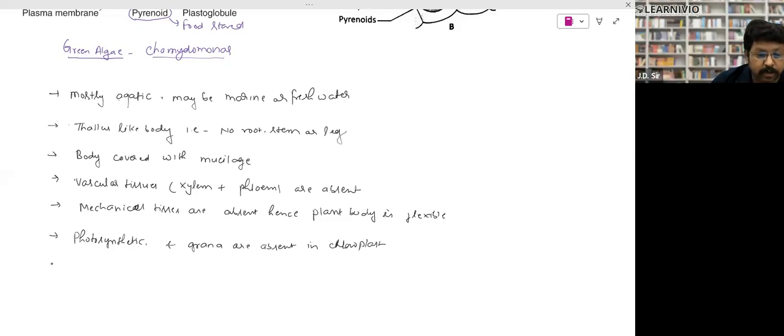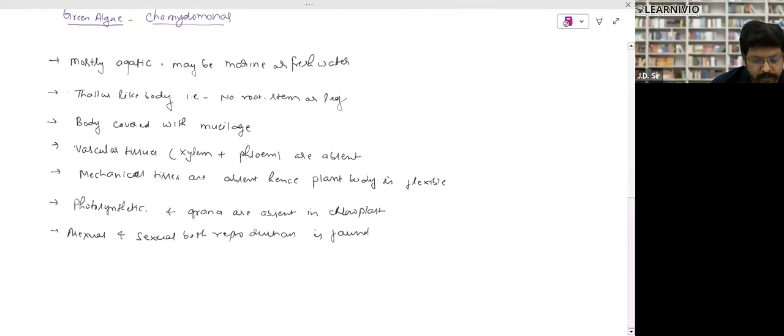Asexual and sexual, both kinds of reproduction are found. So both asexual as well as sexual reproduction are found over here, right? Very, very important: embryo is not found. Embryo stage is absent. That is a question. Embryo is not found.